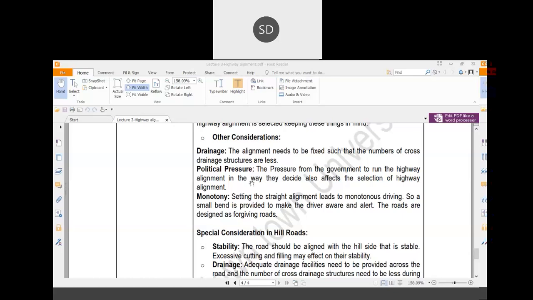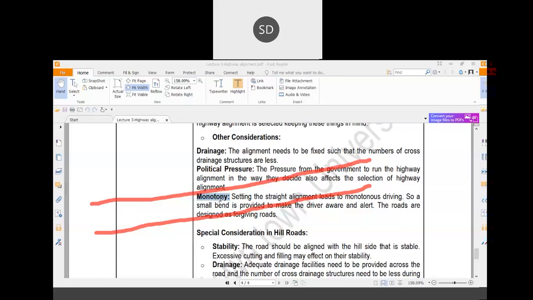Then monotony. Monotony is a very important thing. What is monotony? Let me discuss it. Suppose there is one straight section of the road for, suppose, 20 kilometers or 30 kilometers or 50 kilometers. That is totally straight. There is no hindrance to the movement of the traffic and the road condition is very good. There is no speed breaker, nothing.